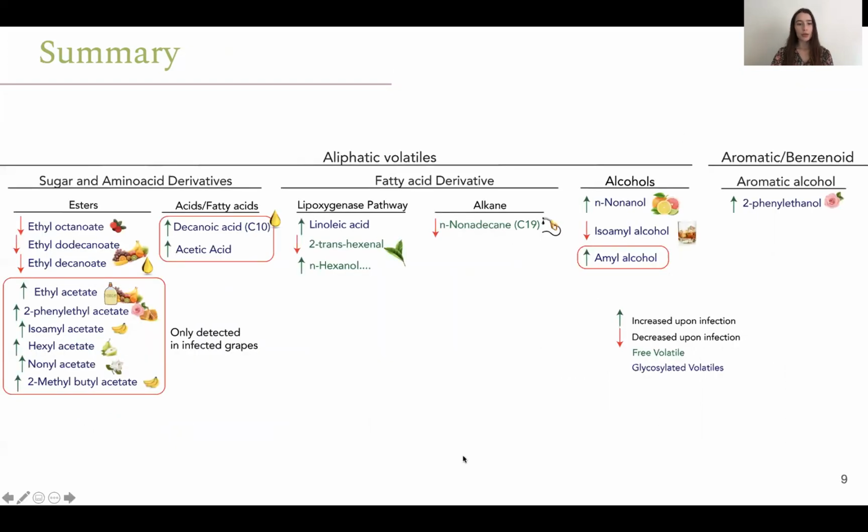So in summary, what we can see is all the volatiles that changed upon infection, and we can see here the fatty acid esters all decreasing, and the show up of the ester acetate family only in infection. We also have the appearance of decanoic acid and acetic acid, which are not what we expect in a wine flavor, a good wine at least, that show up only in the infection. And we have the lipoxygenase pathway changing, as we saw as well. So these volatiles can and might be used as positive and negative markers of infection to check for the quality of the grape or wine.